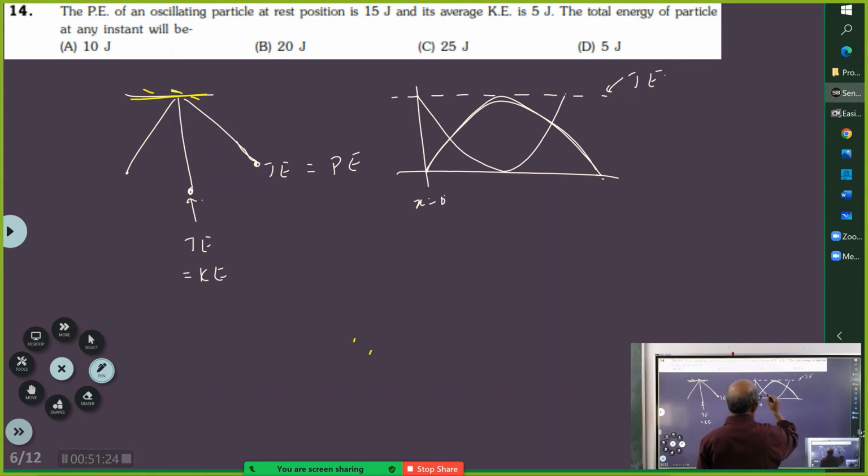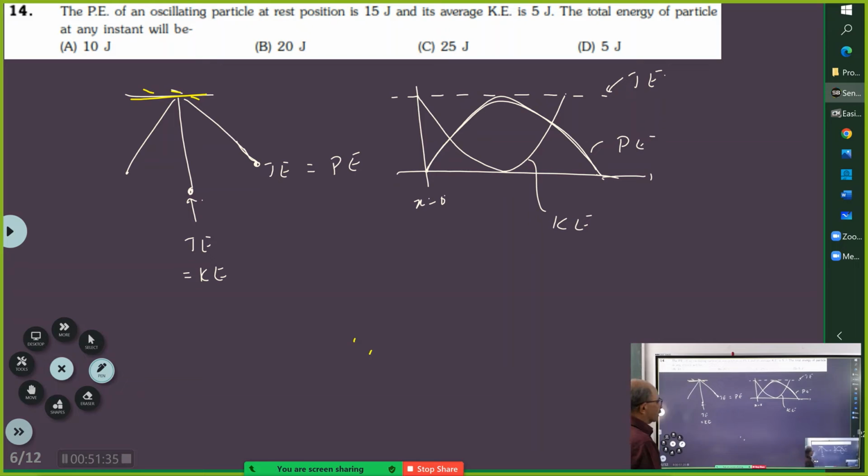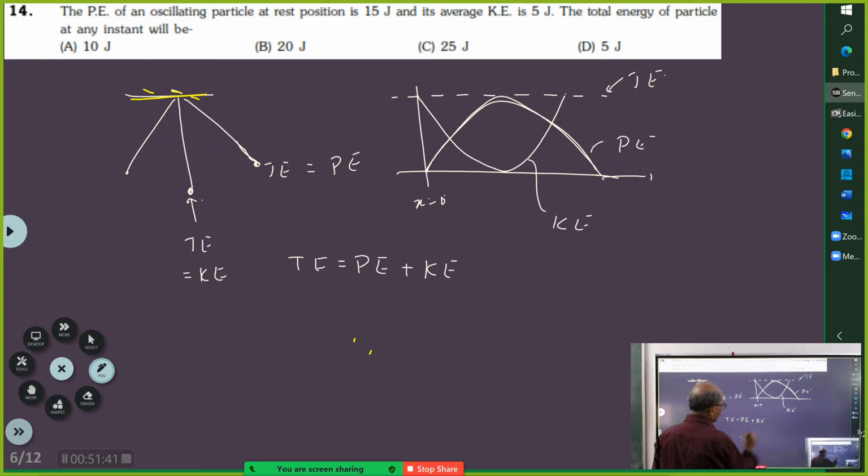So the total energy will always be this one. This is the potential energy curve, and this is the kinetic. This plus this is always the total, isn't it? So the total energy is equal to potential energy plus kinetic energy. In the rest position, if you think about a pendulum, this will become the rest position, so the total energy is potential energy.